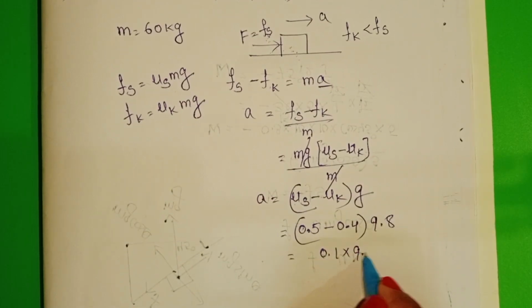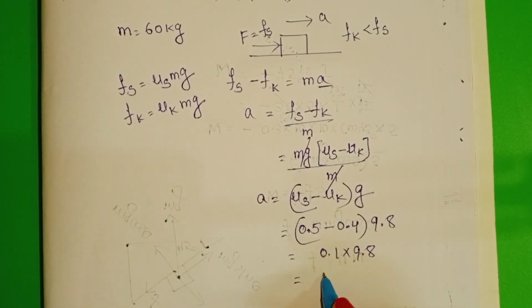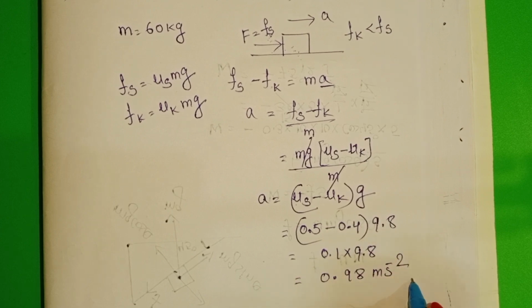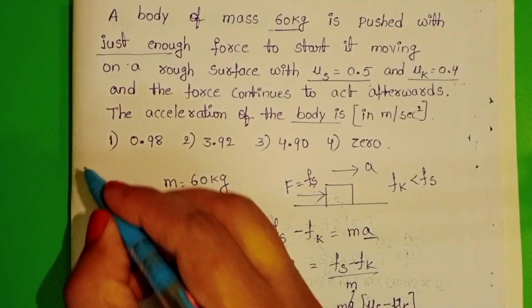0.1 into 9.8 is equal to 0.98 meter per second square. The first option is correct.